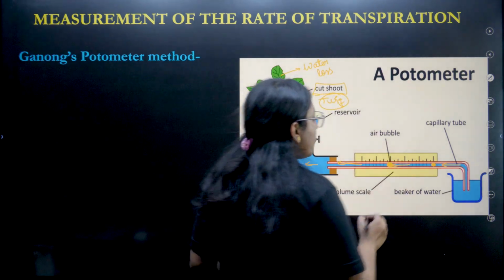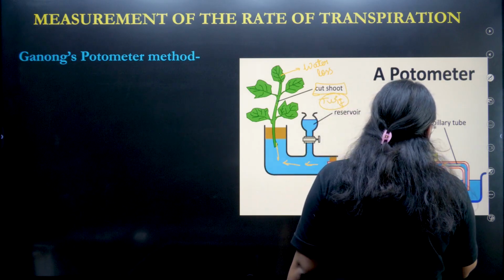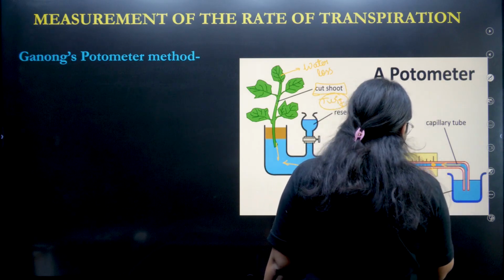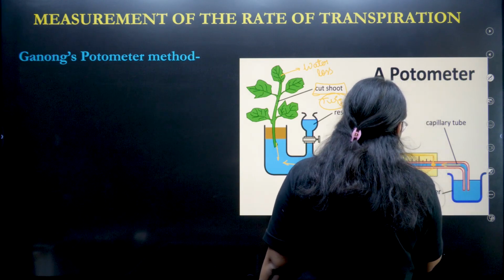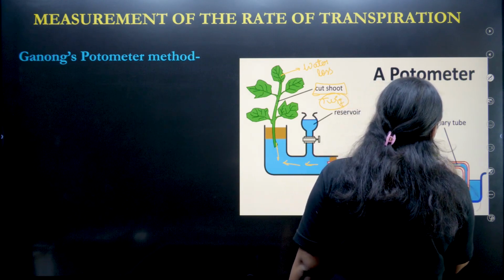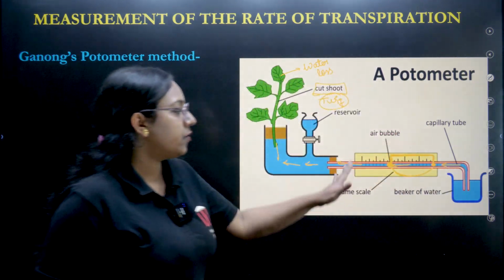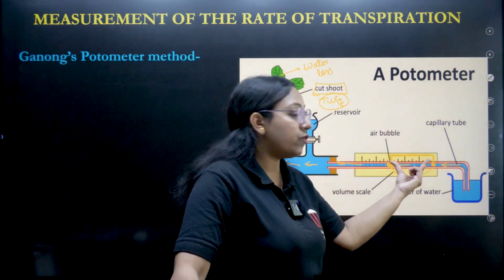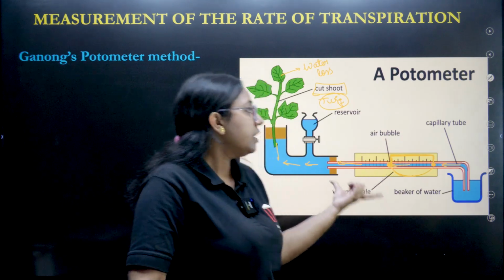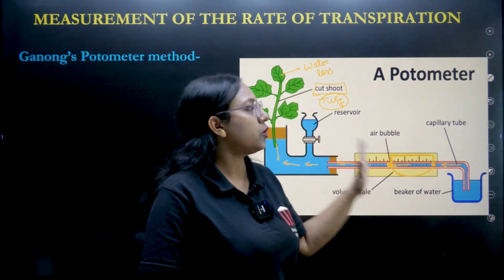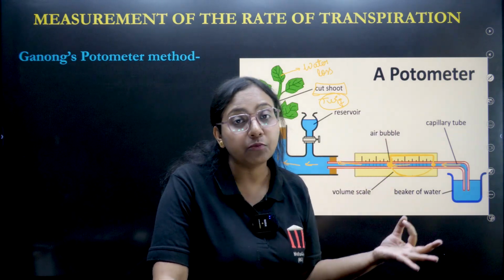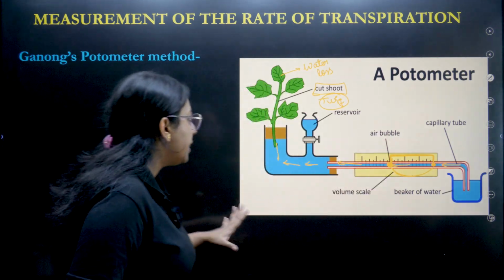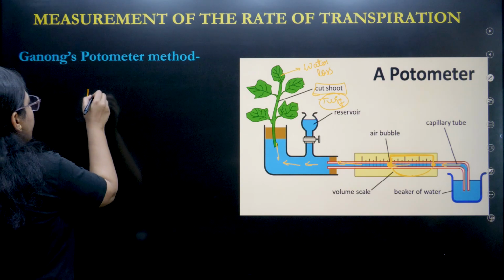So what will we do? We can easily find out the difference between this place and this place on the scale. From this difference, we can say this much amount of water has been lost through the process of transpiration. So this gives you the exact measurement of the water lost, but there are some limitations.